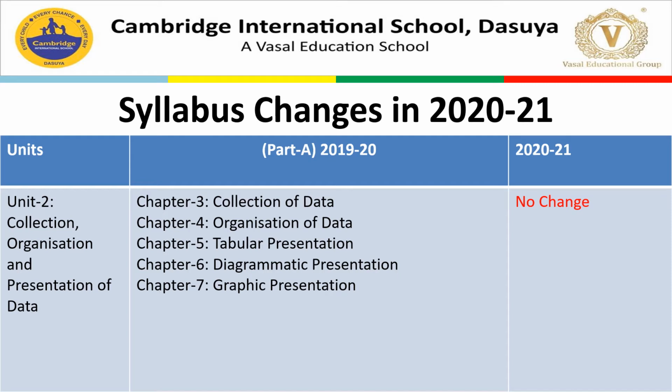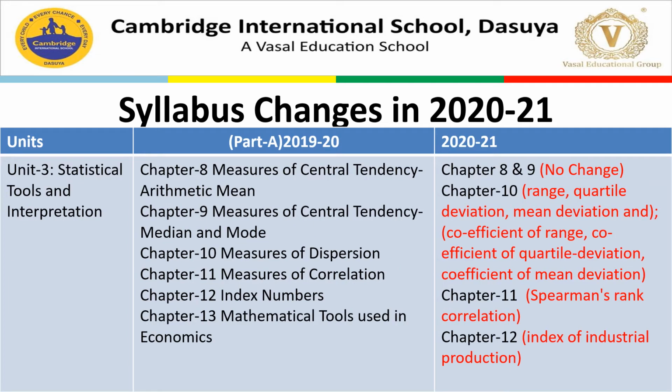Fine. So let's now move to the third unit. Unit 3 is named statistical tools and interpretation. Part A now contains chapter number 8, measures of central tendency, that contains arithmetic mean. Then chapter number 9, measures of central tendency, median and mode. Then chapter number 10, measures of dispersion. Chapter number 11, measures of correlation. Chapter number 12, index numbers. Chapter number 13, mathematical tools used in economics.